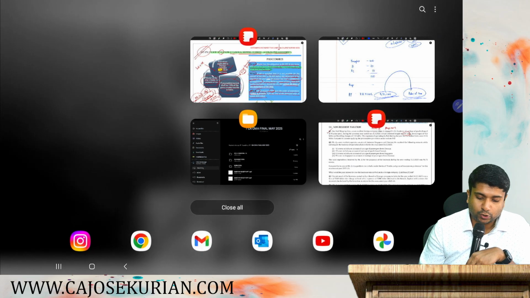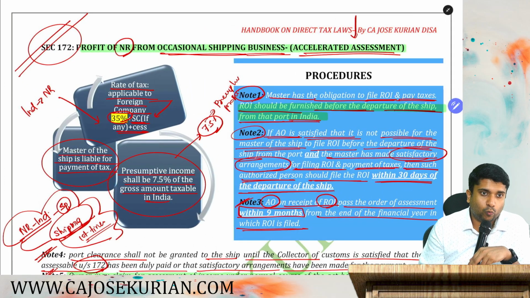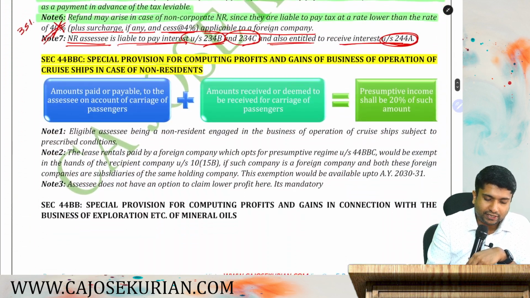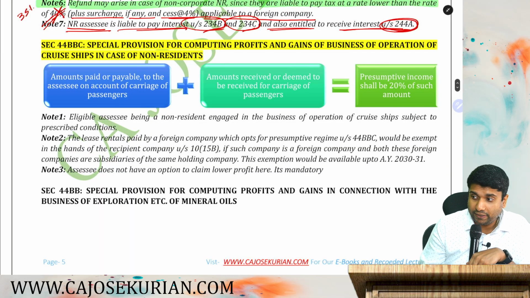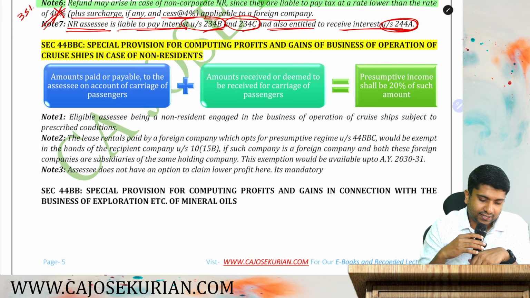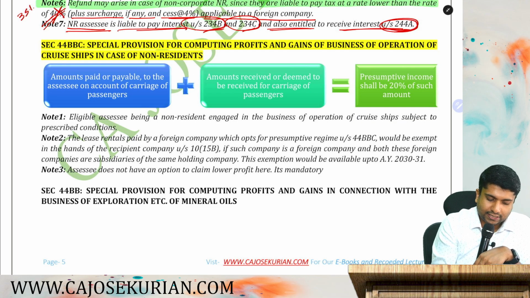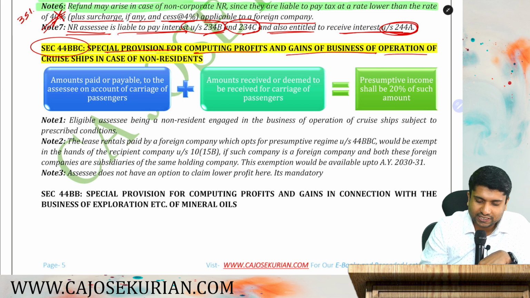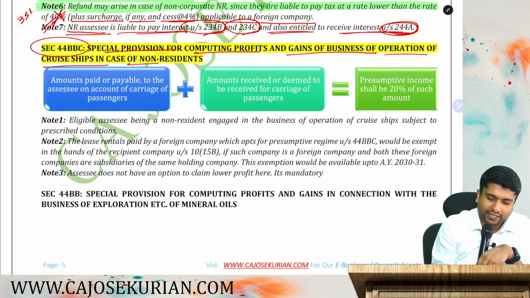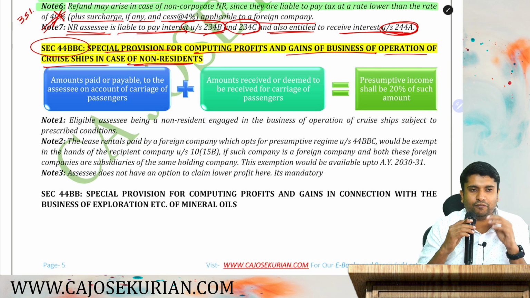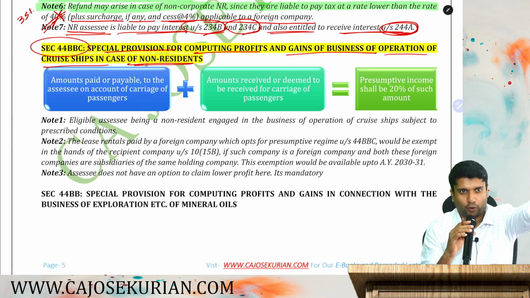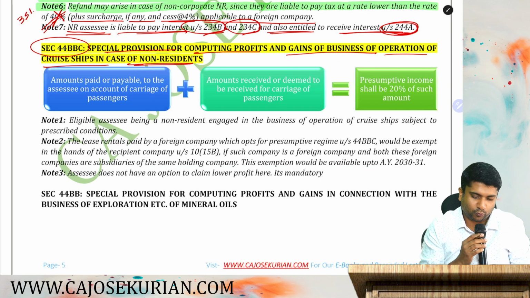So we have completed two sections, 44B and 172. Now we will move on to that new amendment, that is section 44BBC. So let's understand what exactly is the new one. Section 44BBC, that is special provision for computing profits and gains of business for operation of cruise ship in the case of non-residents. See, the main purpose of introducing this provision, this presumptive provision, is what?